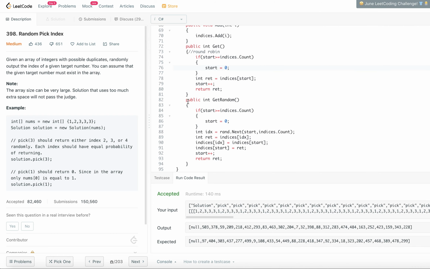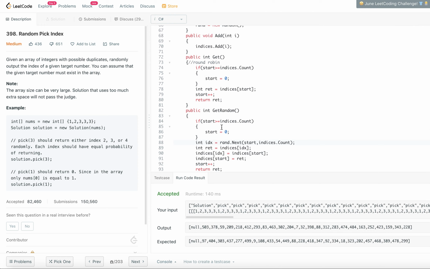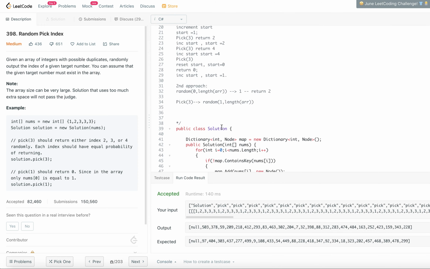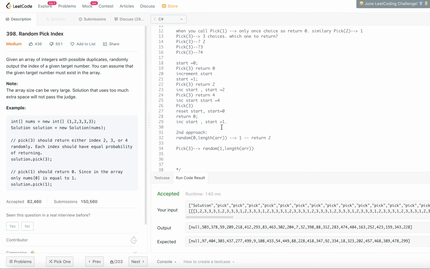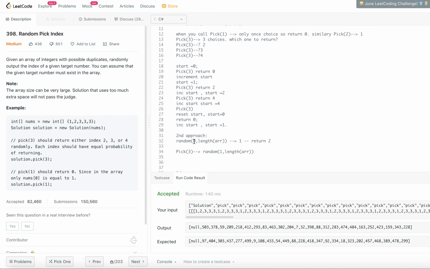Now coming back to the randomness, we are adding the randomness to it. Even in the randomness we are resetting once the start becomes greater than the indices, but there is one extra thing that we are doing. We are calculating the random number just like we were calculating it in the concept, between 0 and the length of the array.